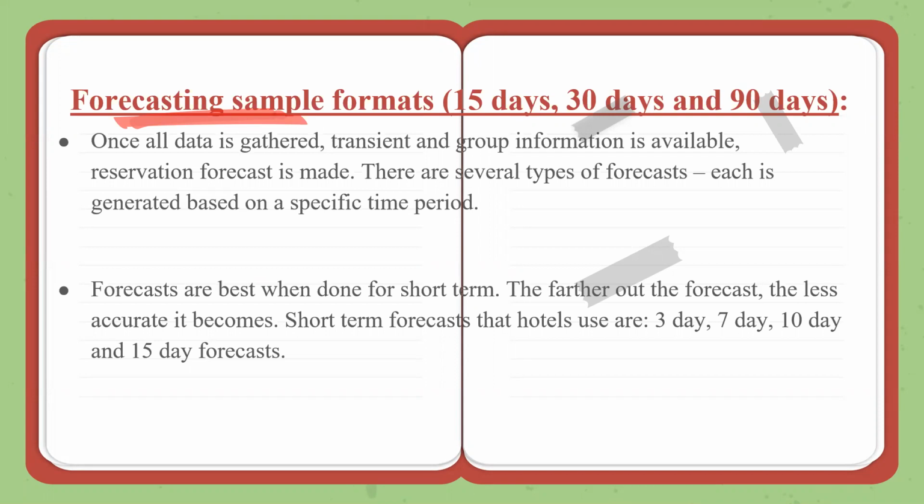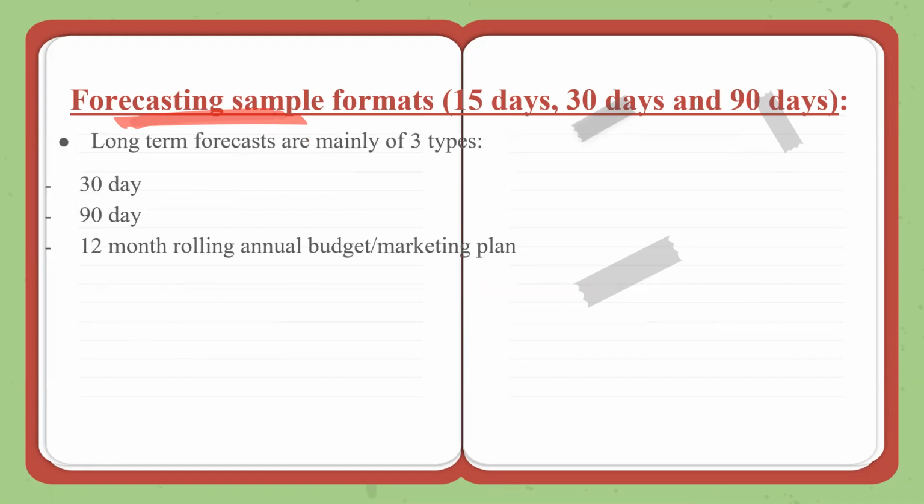So we make a 15-day forecast, we make a 30-day forecast, and 90-day forecasts. 30 days and 90 days would be a little long term, but short-term forecasts are also 3-day, 7-day, 10-day, and 15-day. So you have all the information, all the data, group information, transient guest information. Long-term forecasts, as I said, 30-day, 90-day, and 12-month rolling annual budget or marketing plan.